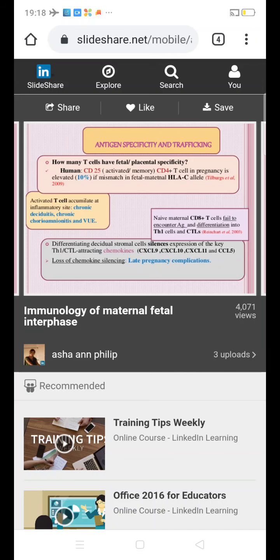So what is antigen specificity in trafficking? How many T cells have fetal and placental specificity? So CD4 plus T cells in pregnancy are elevated if there is a mismatch in maternal-fetal HLA-C. So activated T cells can accumulate at the interface in inflammation like chronic deciduitis and chronic chorioamnionitis.